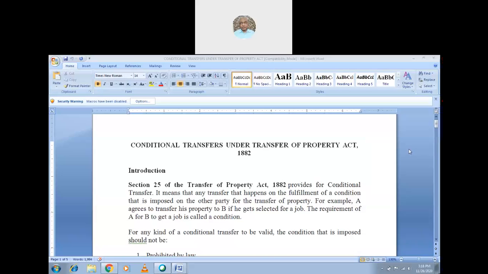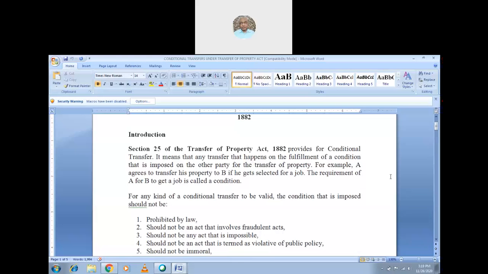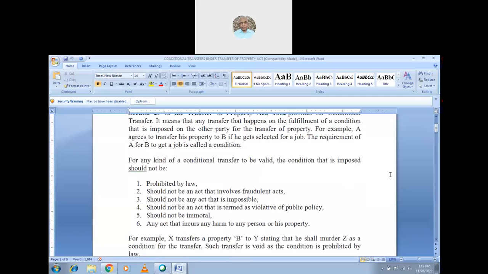For example, A agrees to transfer his property to B. I repeat, A agrees to transfer his property to B if he gets selected for a job. So the condition is that if he gets selected for a job, then the transfer is a valid transfer. The requirement by A for B to get a job is called a condition. So getting a job is a condition. If he did not get the job, he did not receive the transfer of the property. So that is the condition.